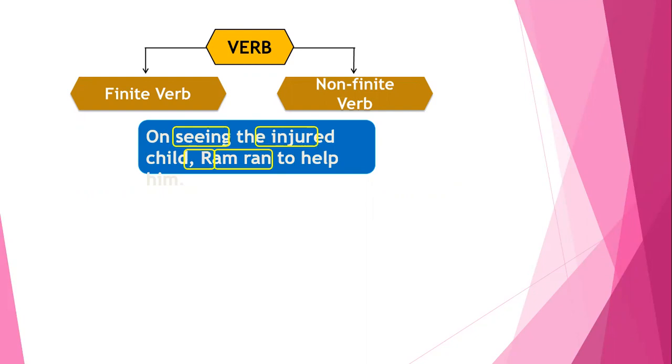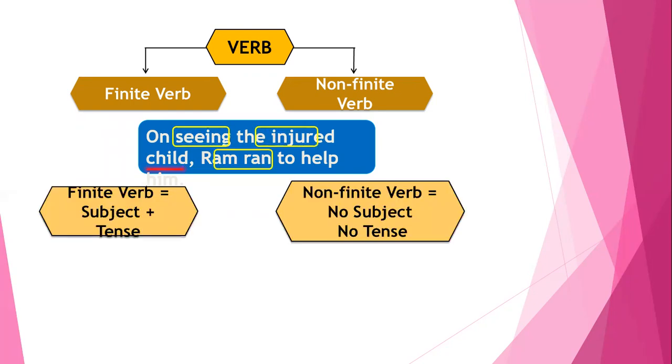And hence Ram ran is a finite verb and seeing is a non-finite. So we prove that finite verb is a subject plus verb or tense, and non-finite verb is no subject, so no tense.